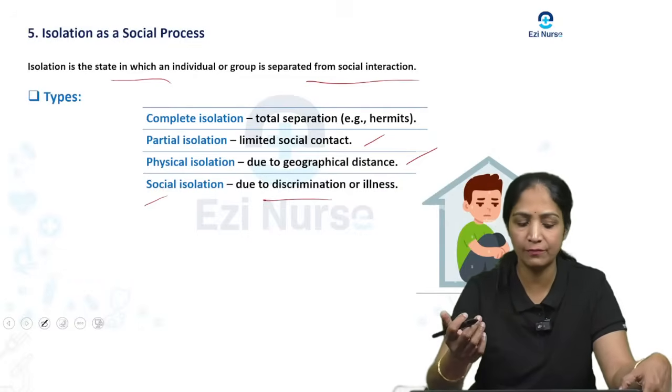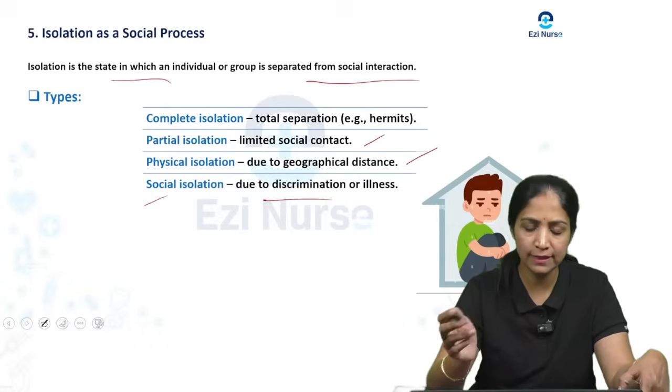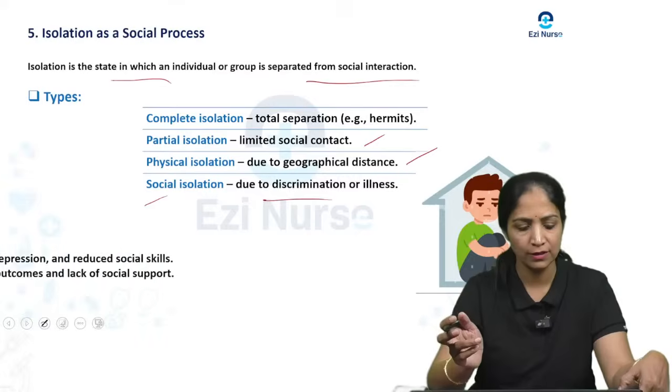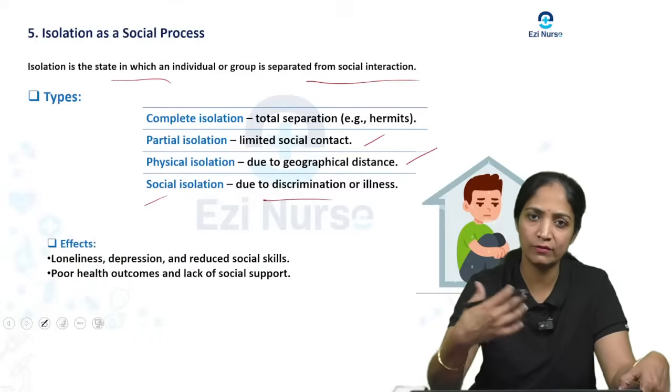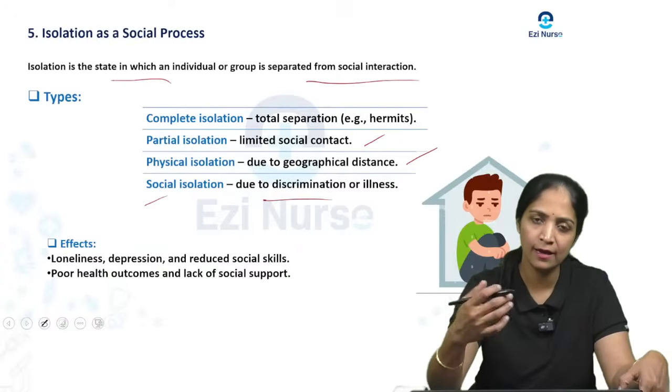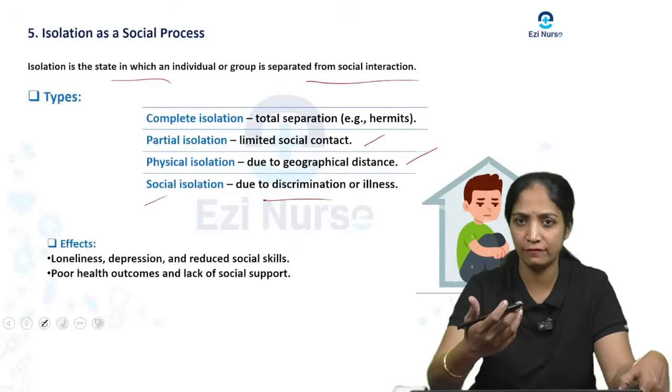So these are the different types of isolation: complete isolation, partial isolation, physical isolation, and social isolation. Then coming to the social processes, how does this isolation affect as a social process?